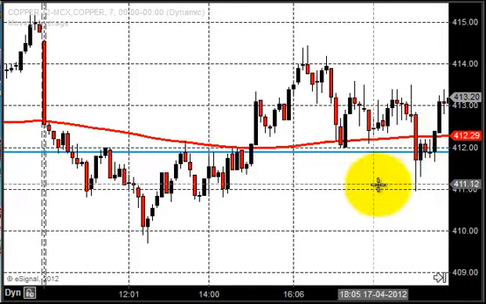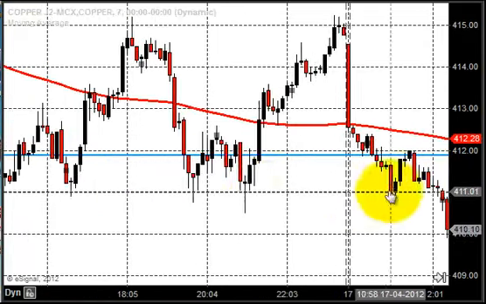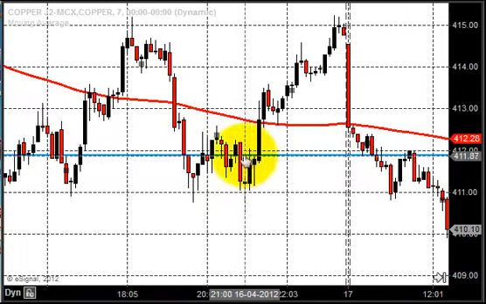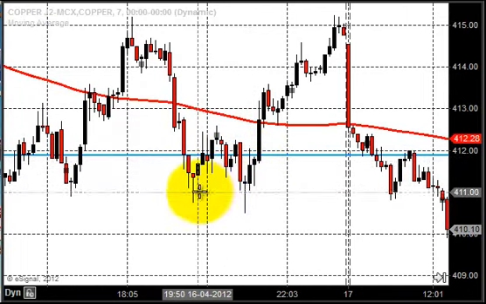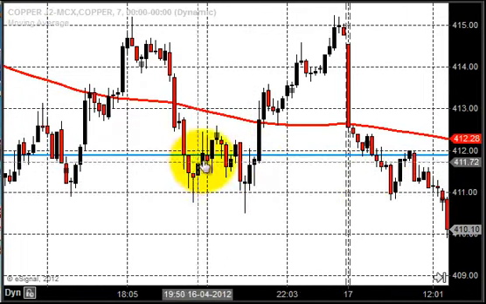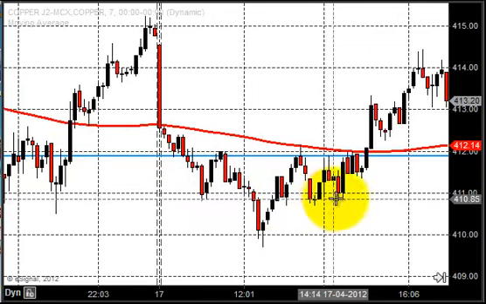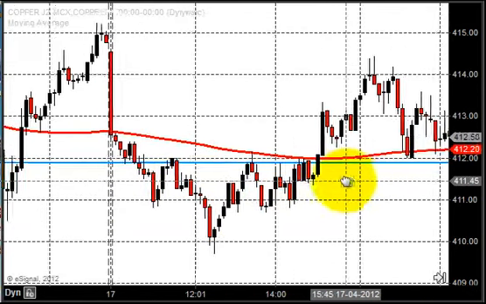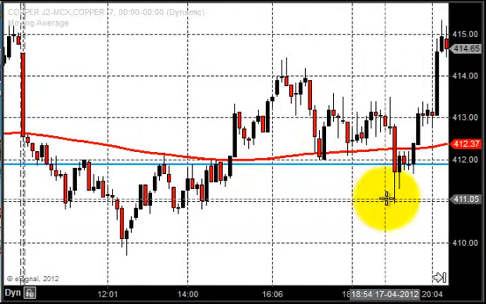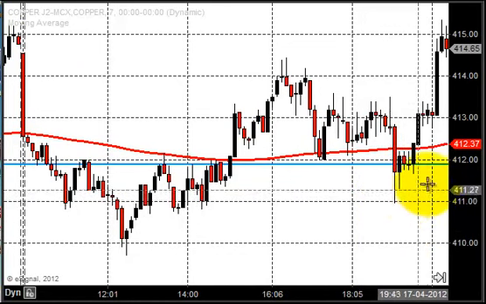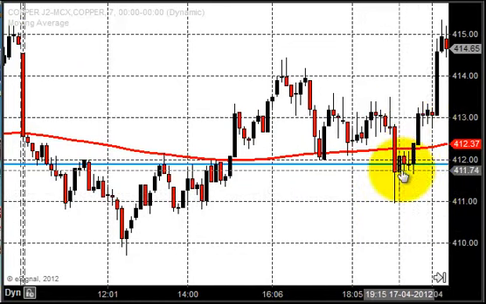That is the reason why we ask you to look at the chart and see what happened the previous day. The previous day the market stayed here. You can see that at 411 the market stayed around this zone. The next day also it was exactly in the same zone. Apart from this price movement, you can very well see the market was staying in the same zone. Then you got a price movement again in the later session. The market took the support around 411 and then it bounced back.